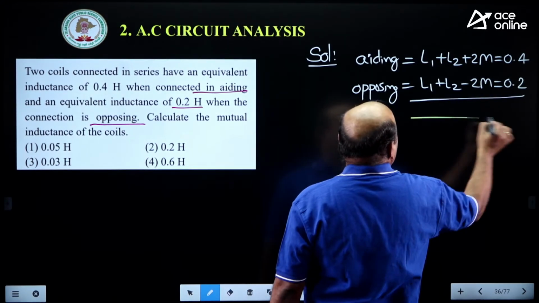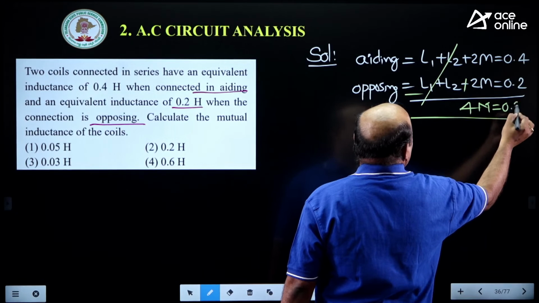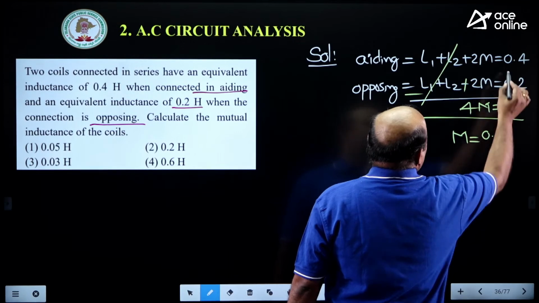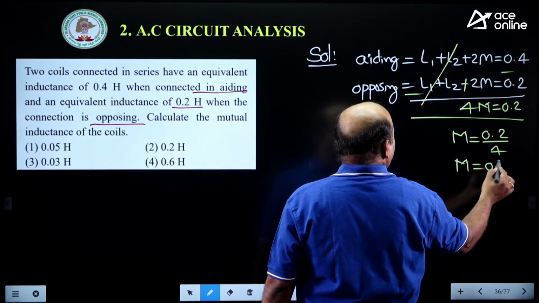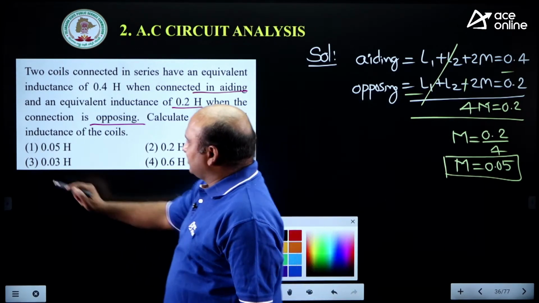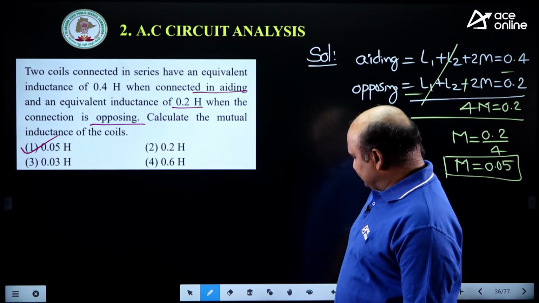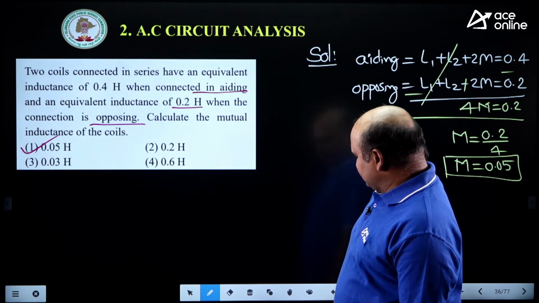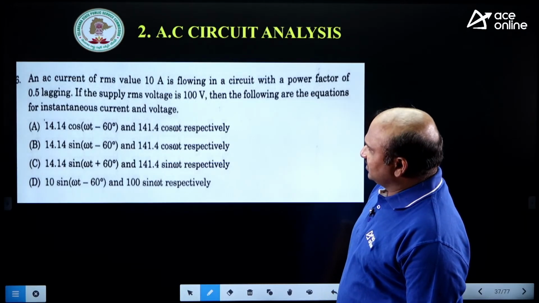What will we do? Definitely we will make the subtraction. Once you subtract these two, 4M is equal to 0.2. M is equal to what are we getting? 0.2 divided by 4, your M value, how much are you getting? 0.05. Yes or no? These are simple calculations here. Option 1 is the correct one. Very good, very good. All are giving correct answers. Very good. Next, see this.